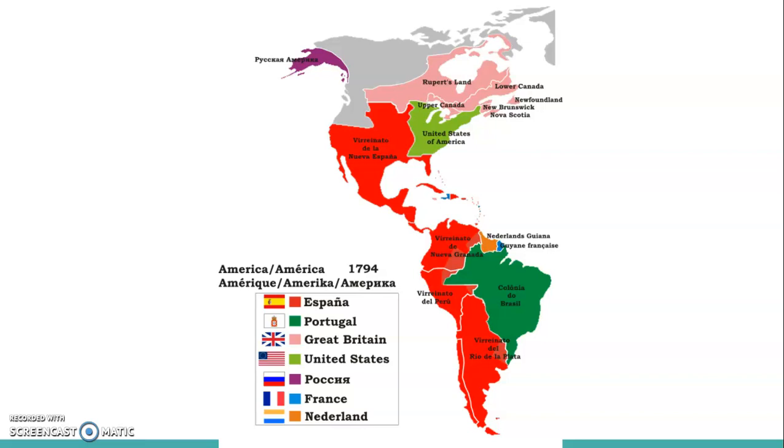Eventually, because of the diseases and whatnot, it wasn't profitable for the Spaniards to use Native American slaves. So that's when they started importing slaves from Africa instead too.